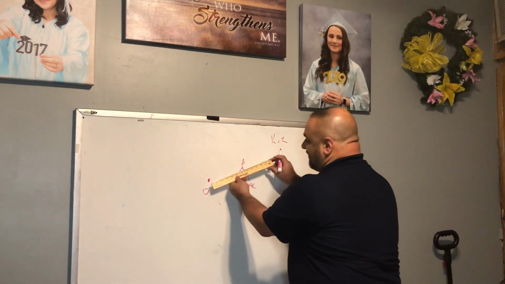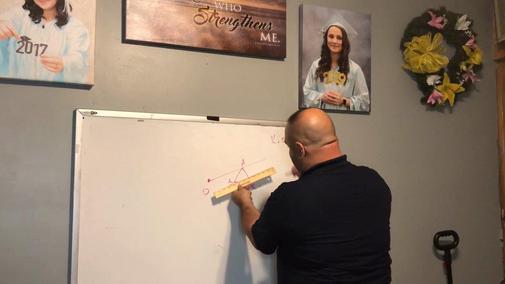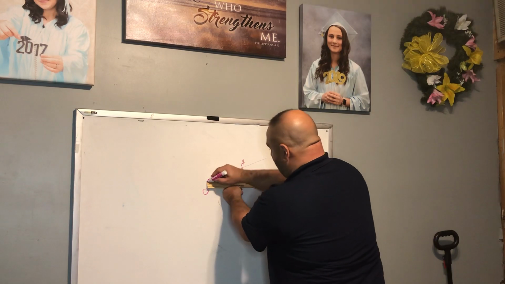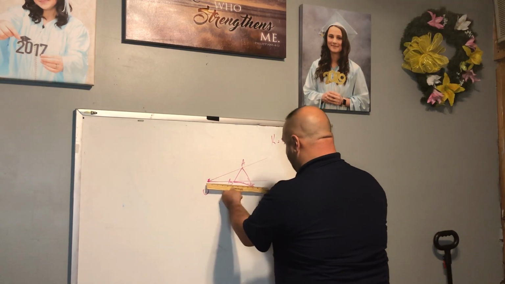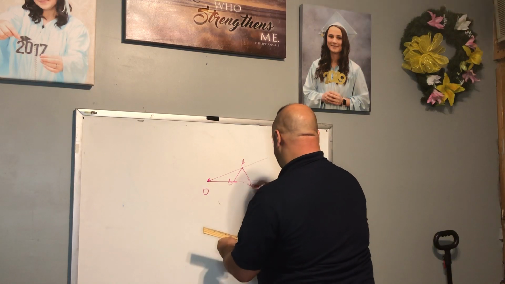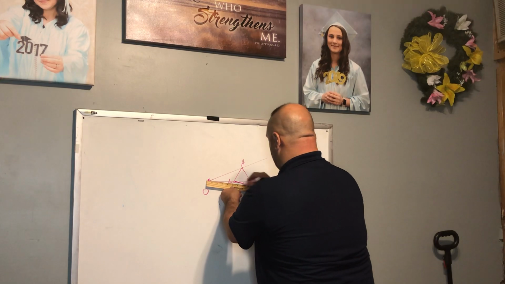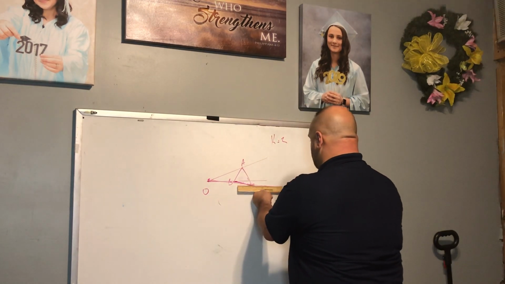Again, this is kind of the same idea. You're going to draw line segments through each point here. I'm just going to extend these longer.